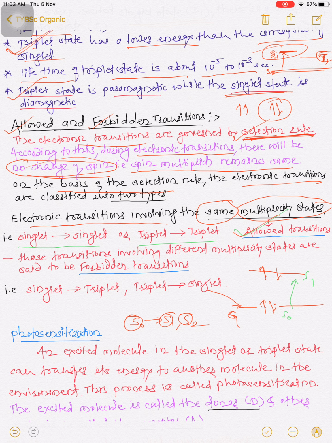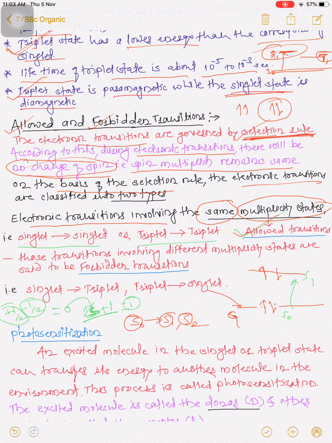In a singlet state, the electrons are paired, so the spin of one electron is plus half and the spin of the second electron is minus half. If we add these two spins, it becomes 0, and if we put S equal to 0 into the spin multiplicity equation, 2 into 0 plus 1, it becomes 1.